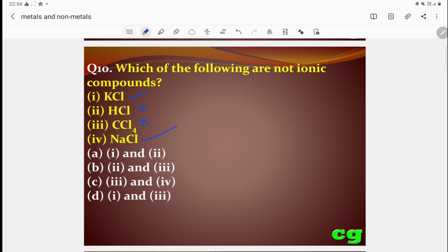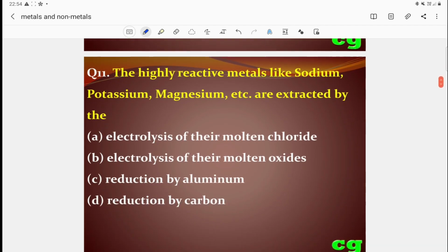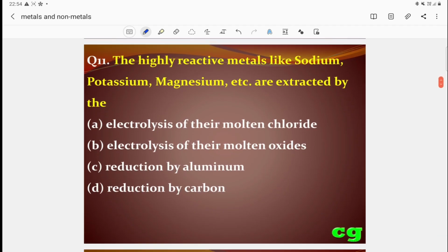So the question is, which of the following are not ionic? The answer will be second and third, which are covalent. So this is answer B, because the question is which are not ionic. So the answer is hydrochloric acid and carbon tetrachloride, the second and third. Then question number 11: highly reactive metals like sodium, potassium, magnesium, etc.